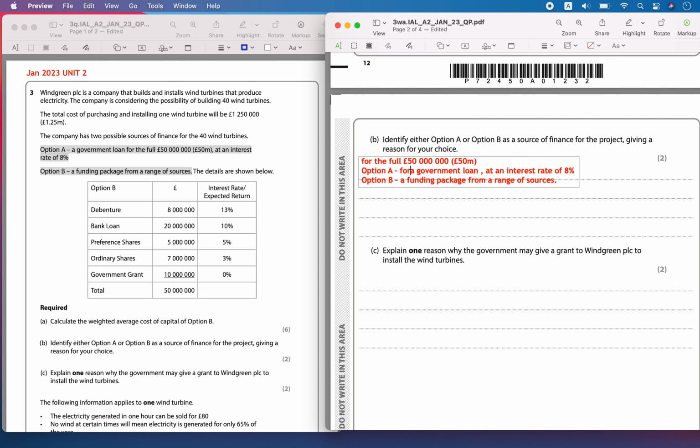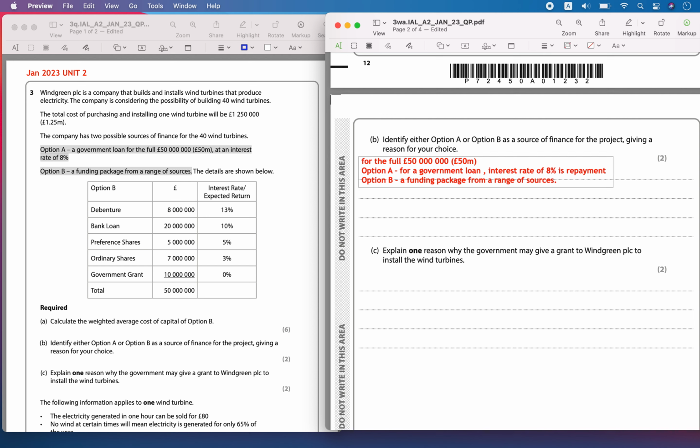For option A, the government loan, the repayment is at 8% interest. Every time, they have to pay this 8%.